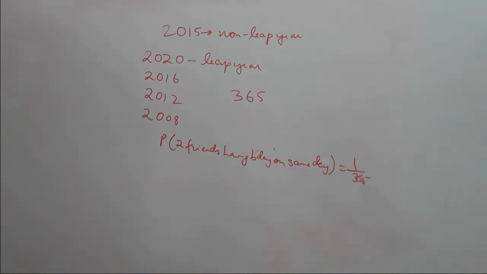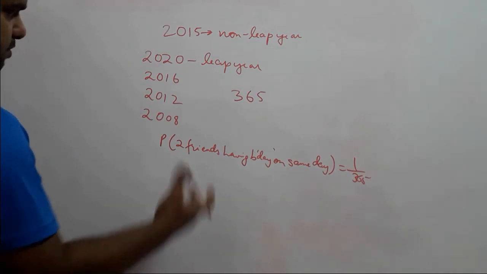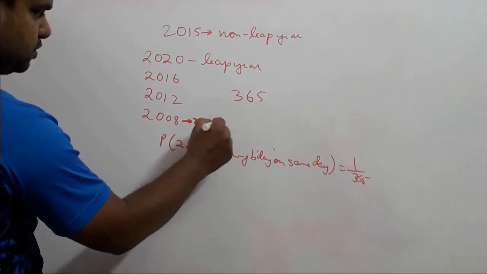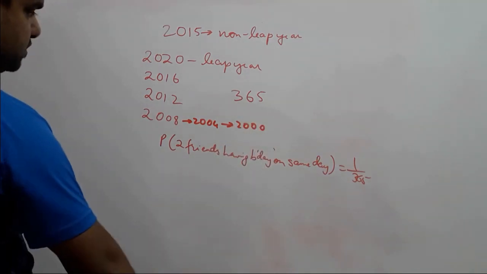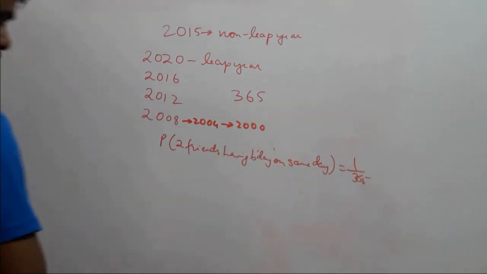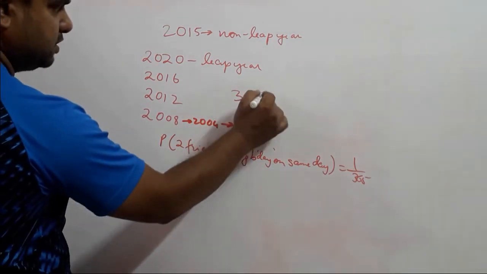Now we are given another question, this is the 11th question. Two friends were born in the year 2000. What is the probability that they both have the same birthday? Okay, now in this case this is a leap year. So if we go back, this will be 2004, 2000. So 2000 is a leap year, that means we have 366 days.